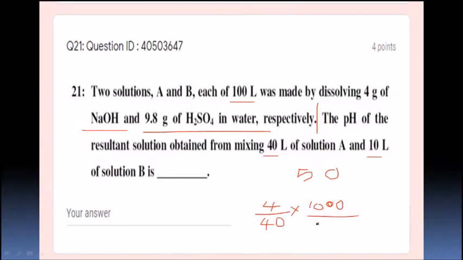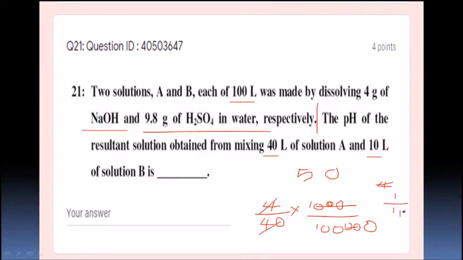What is the V? 100 liters, not milliliters, 100 liters they are making. Okay, friends? So these three are going to be cancelled, and 4 by 4000 is nothing but 1 by 1000, right?